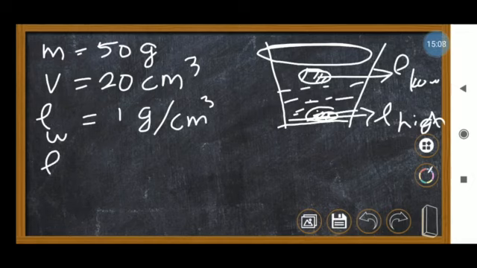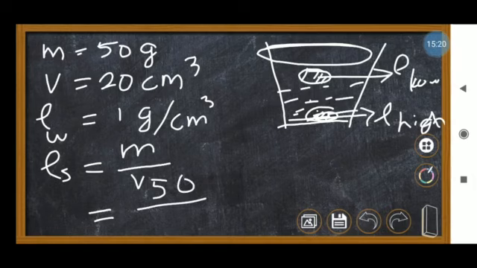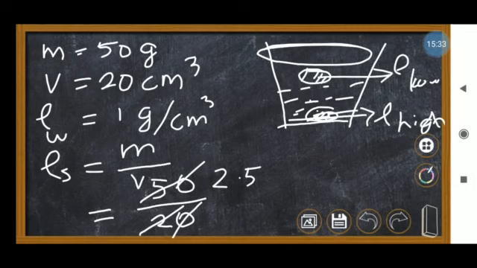So what is the formula for density? Density of the substance means mass of the substance divided by volume of the substance. What is the mass they have given? 50. And what is the volume? 20. So 50 divided by 20: the zeros cancel, 2 twos are 4, remaining 1, so 10 will come, 5 twos are 10, so 2.5 gram per centimeter cube.